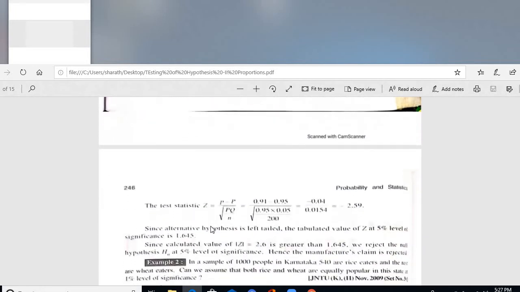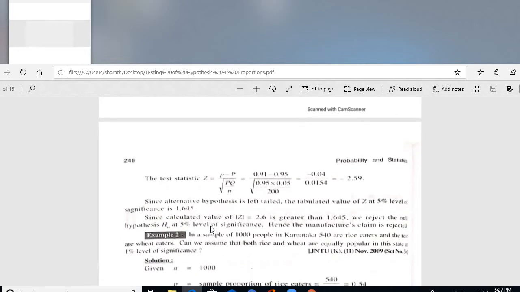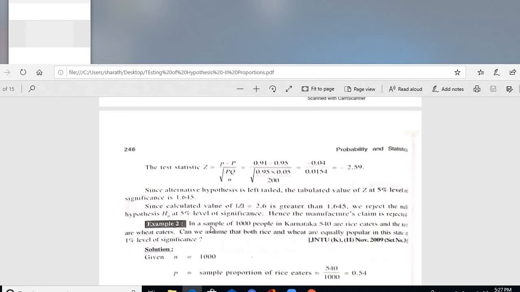With the test statistic formula, how much do we obtain? The calculated value is minus 2.59, right? The absolute value is 2.59. Since the alternative hypothesis is left tailed, the tabulated value of Z at 5% level is 1.64. So the calculated value is once again greater than the tabular value in magnitude, so reject the null hypothesis.